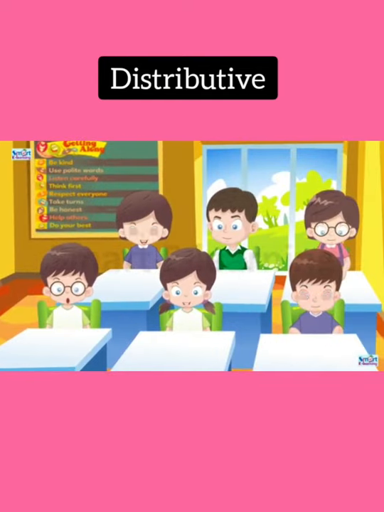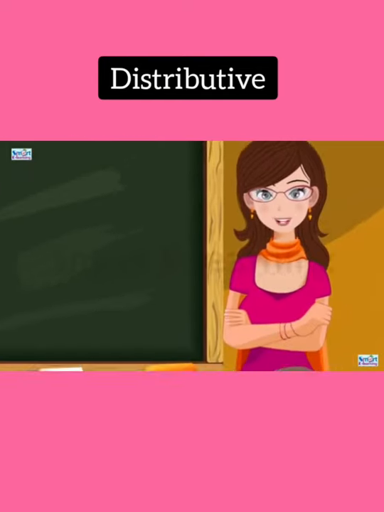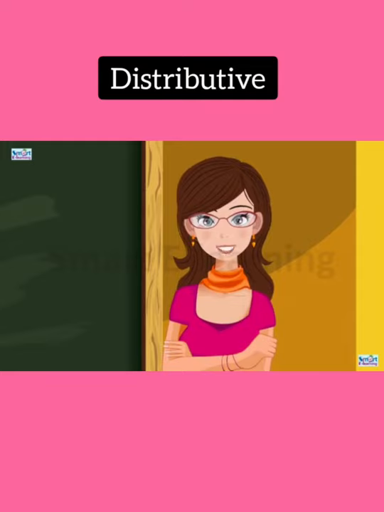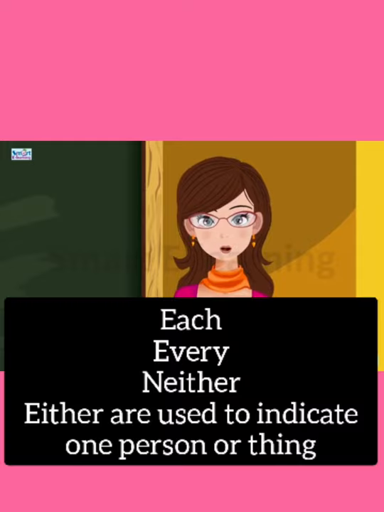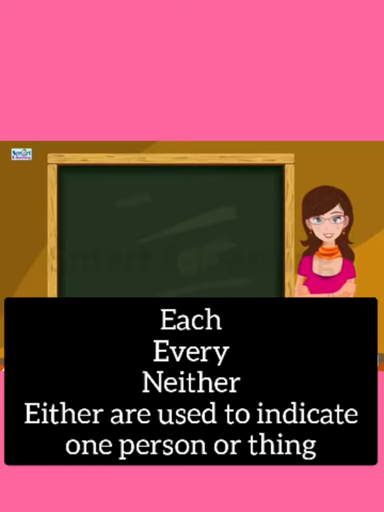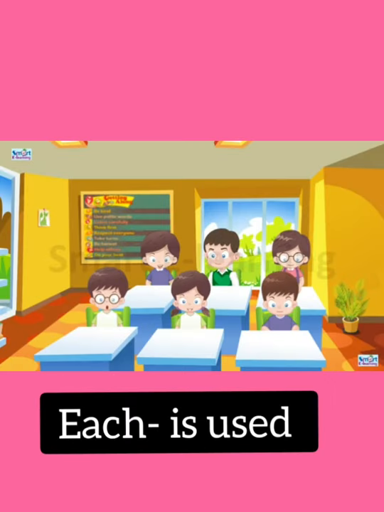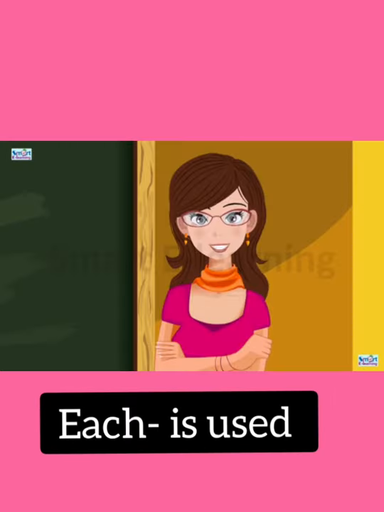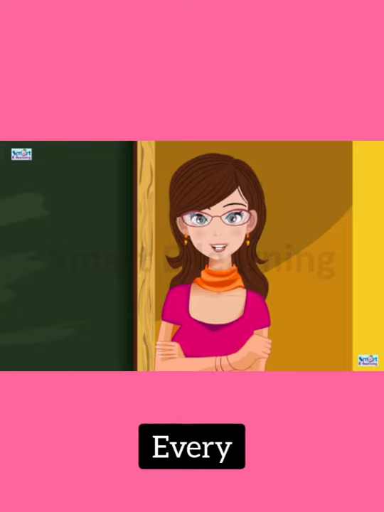Next, we are going to see the distributives. The words each, every, either, neither are called distributives. And these words are used with one thing or one person. Each is used with plural nouns. The word every is used with singular nouns.